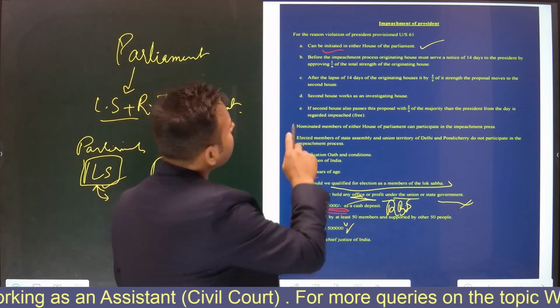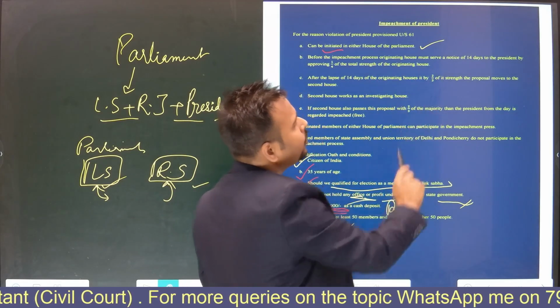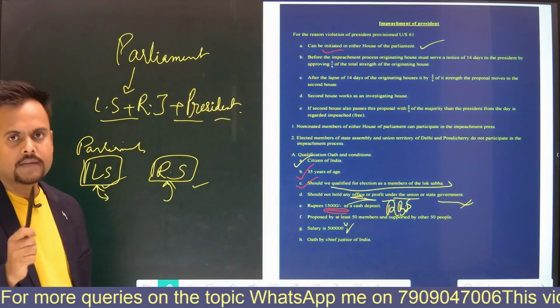Now see, before the impeachment process, the originating house must serve a notice of 14 days to the president, signed by one-fourth of the total strength of the house.